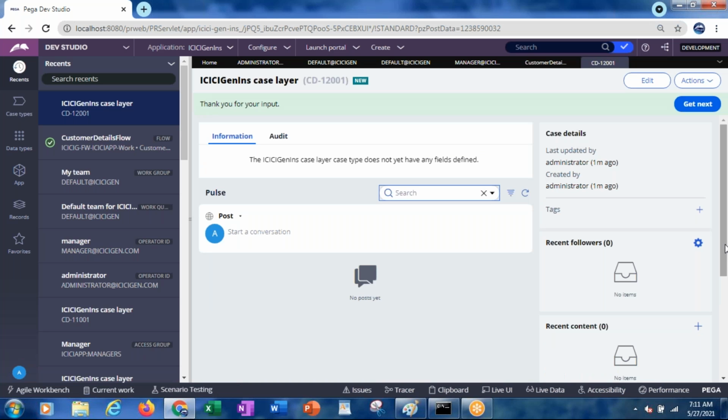instead of showing the second screen, it is just showing thank you for your input. Now 12001, where will it be? It will be under the work queue. So we will log in with a different operator in another browser.